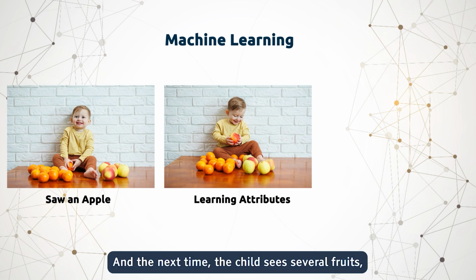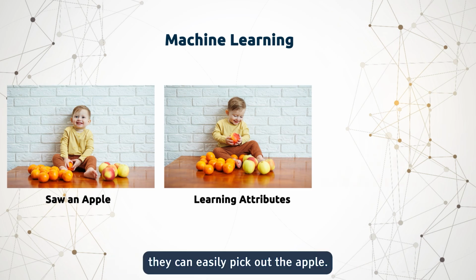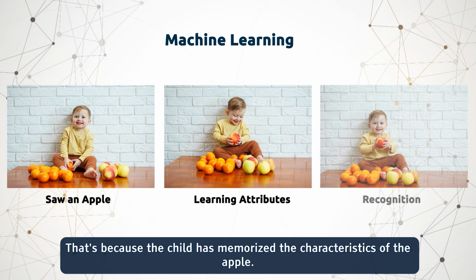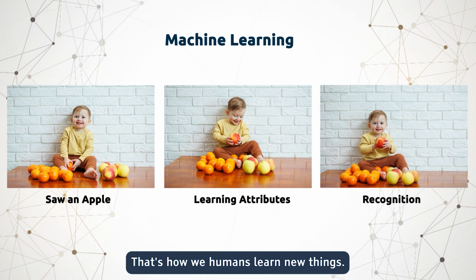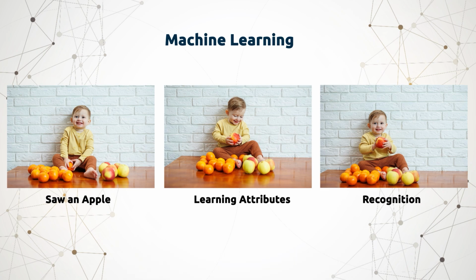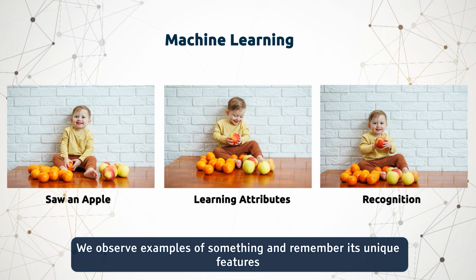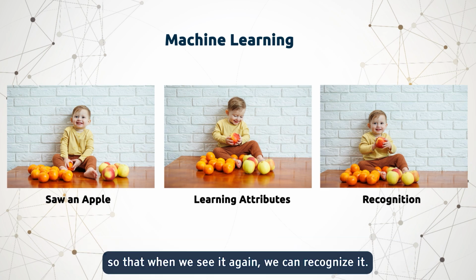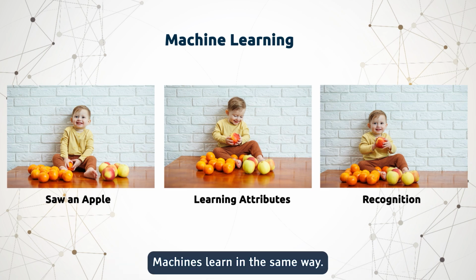And the next time the child sees several fruits, they can easily pick out the apple. That's because the child has memorized the characteristics of the apple. That's how we humans learn new things. We observe examples of something and remember its unique features, so that when we see it again, we can recognize it. Machines learn in the same way.